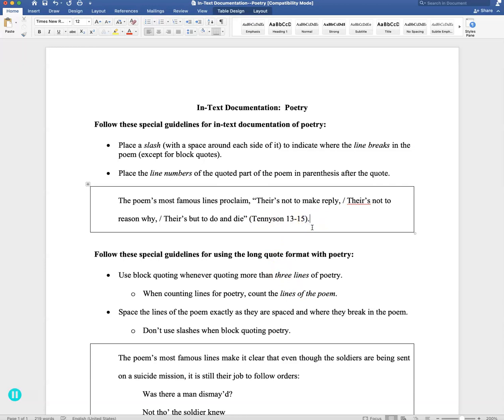That's wrong. You never have it after the parentheses. You always have it before. Also make sure you always have a signal phrase. That goes for any kind of quoting. You always introduce the quote with a signal phrase that flows into it, never starting just with a quote by itself. Okay, so keep these rules in mind when you're doing the in-text documentation for your essay about poetry.